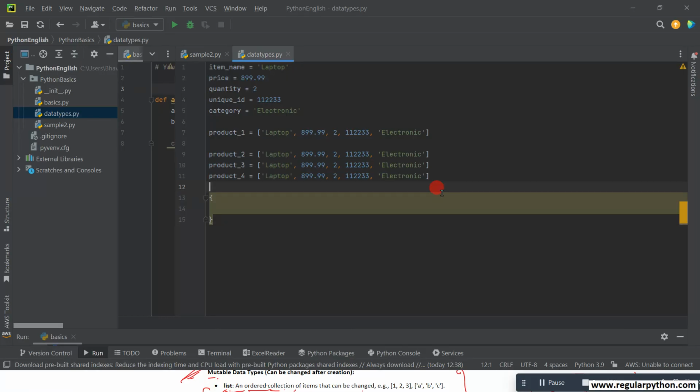For example, product one. Here I am going to take key and value.